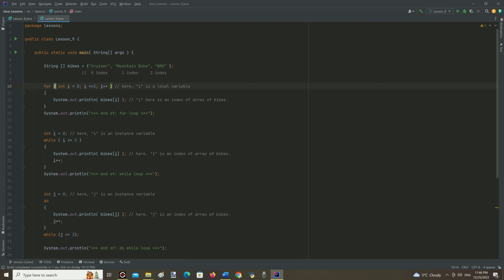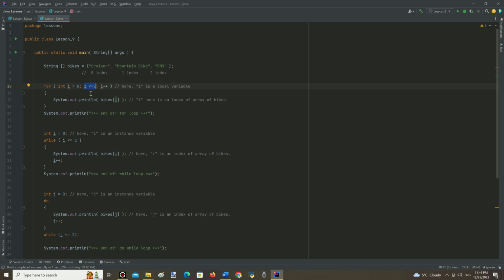After the keyword for, inside parentheses, first is the declaration and assignment of the value 0 to the local variable named i. It corresponds exactly to the first value of the array under index number 0.